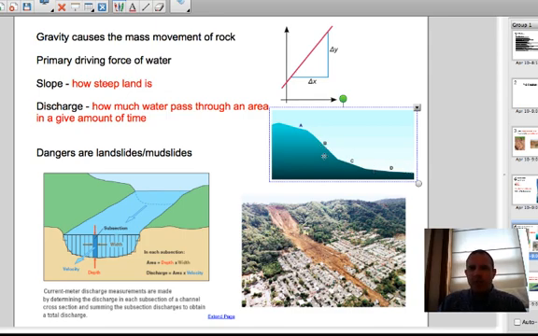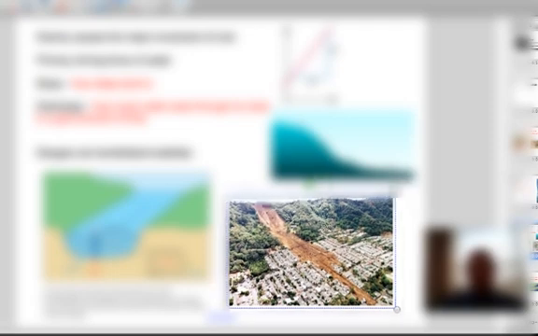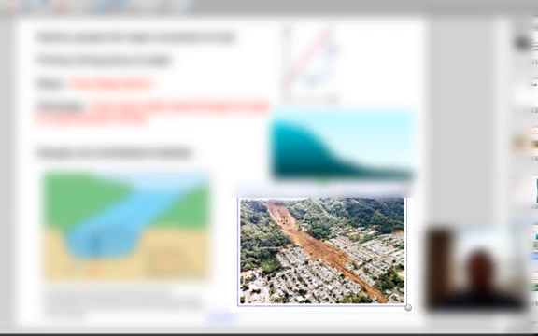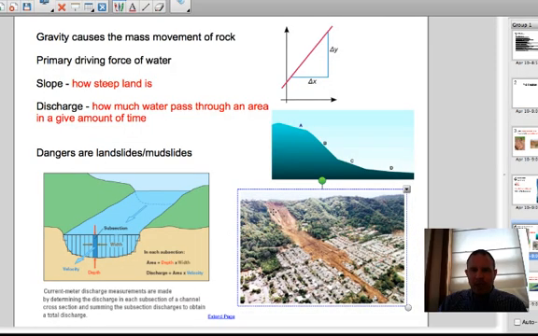Now, the steeper the slope, we can run into some dangers at times. Those dangers can be landslides or mudslides. When we look at the picture here on the bottom, we can see that a landslide has occurred. We have a really steep slope here in the background, and because of the excess water, there was a large amount, mass movement of land. We can see that that land has moved down in this area that looks brown. There were once houses or buildings in that particular area.